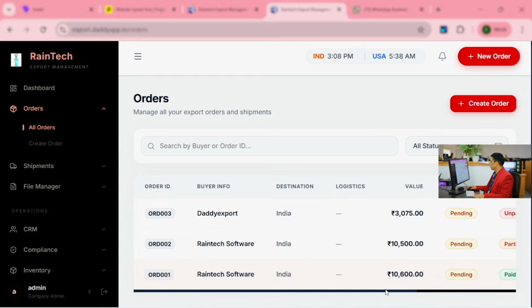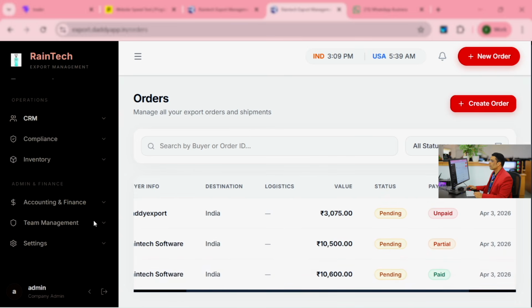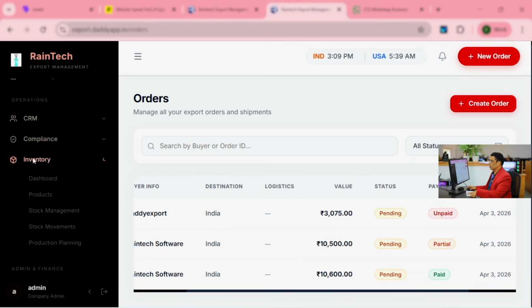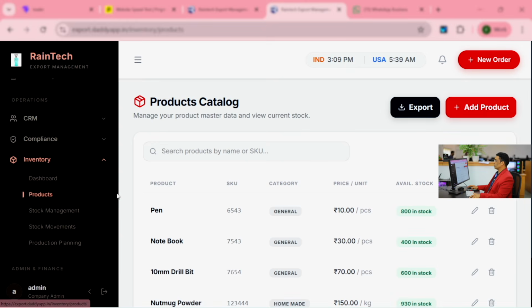Pending, paid, you can change the status anytime. For example, this is a paid shipment, unpaid, partial payment came. All statuses you can customize. That's the main thing. And we check all the complaints. Inventory, go to the inventory. Let me add some new products. How to add new products, let me show you.